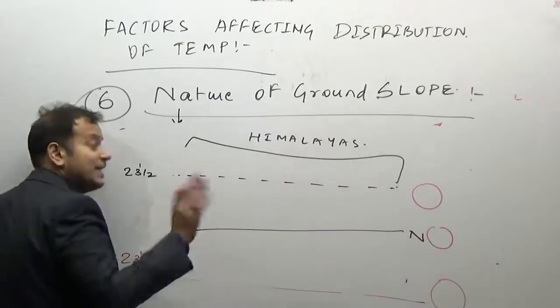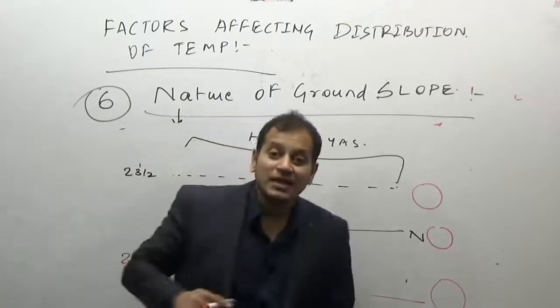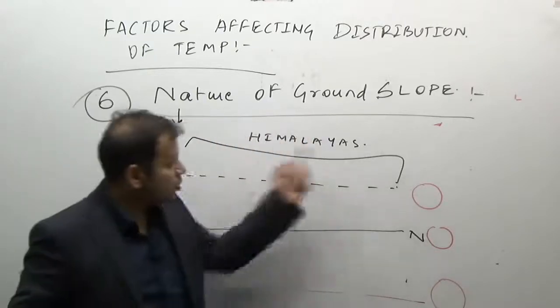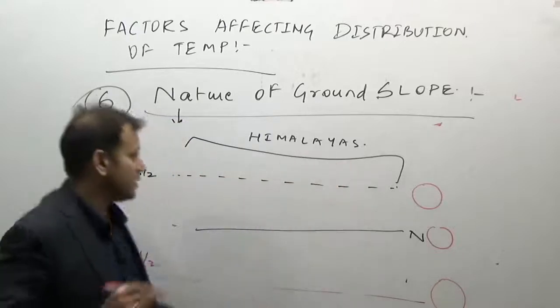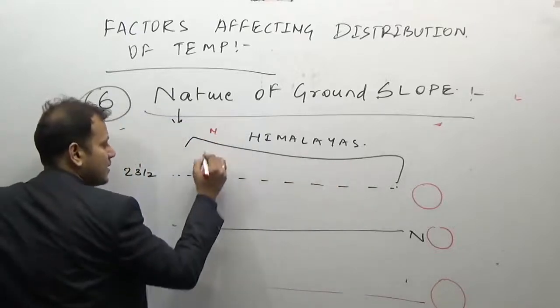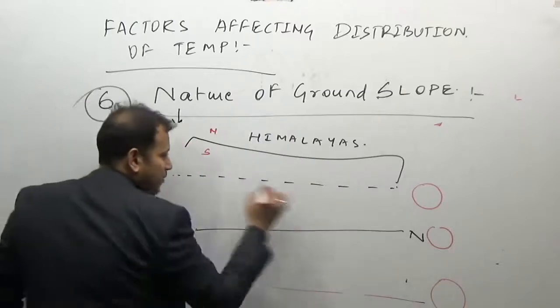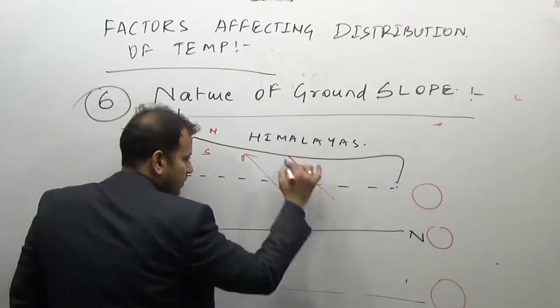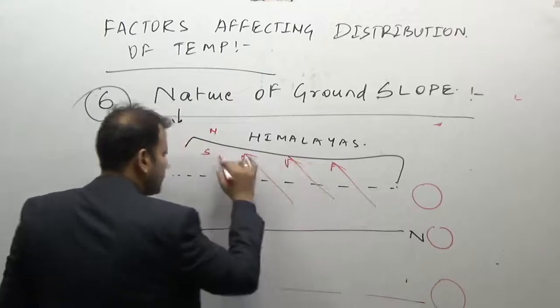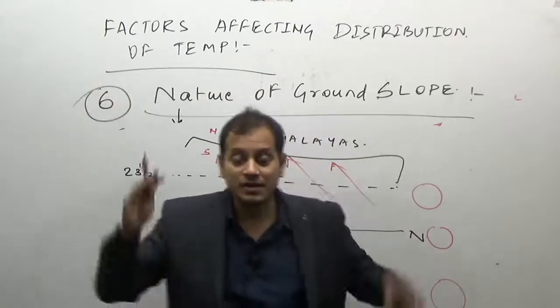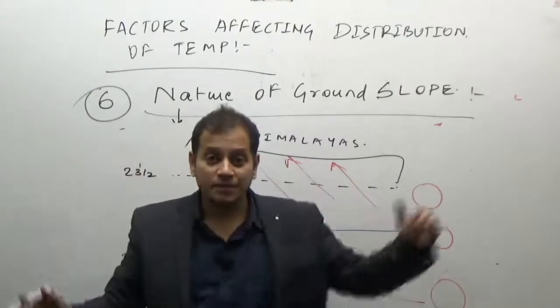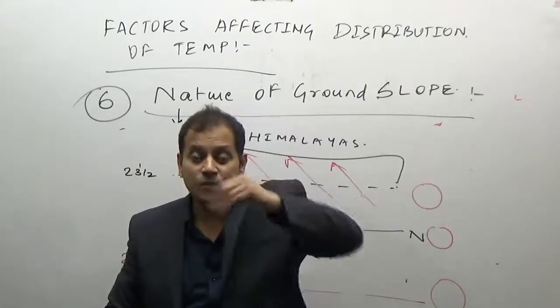So obviously in the northern hemisphere, for east-west mountains, the southern slopes of east-west mountains, this is the north part of Himalaya, this is the south part of Himalaya, this part is getting more of the sun rays as compared to the other part. The other part of the Himalayas does not get as many sun rays. How? Imagine it. Himalaya stretches east-west.